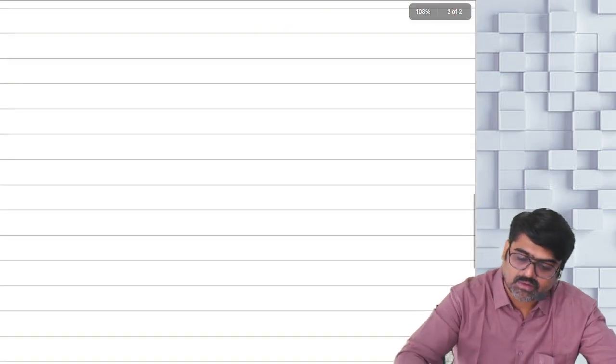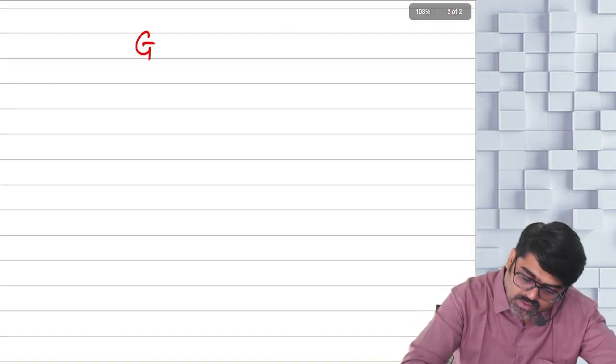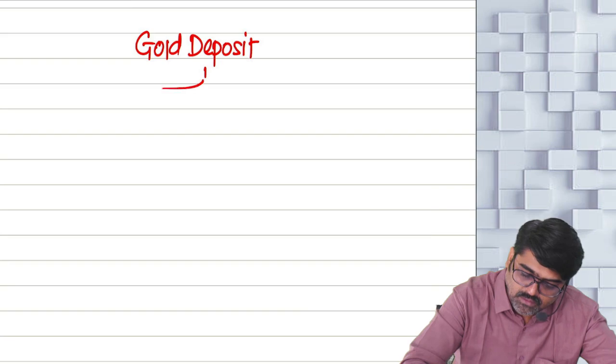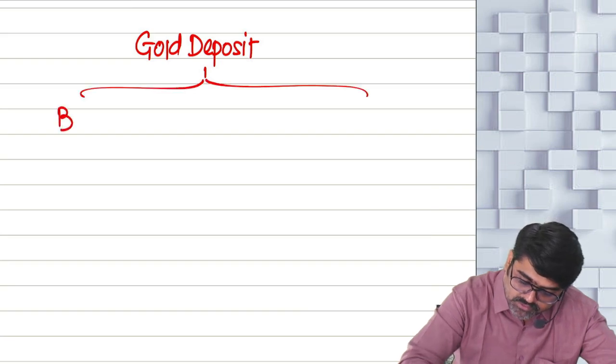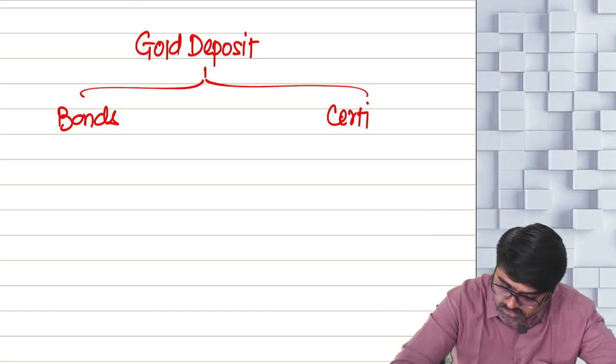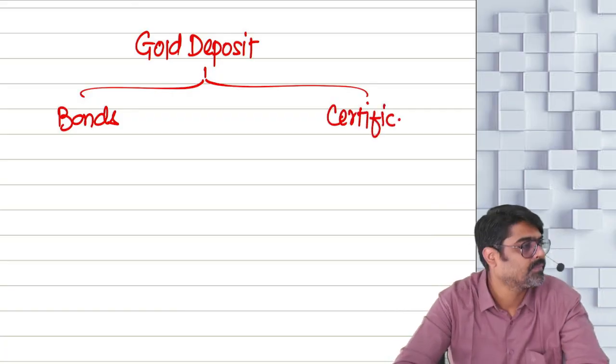Now see, now there are gold deposit bonds, and gold deposit certificates can also be there.